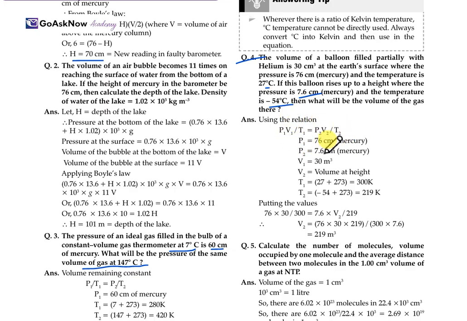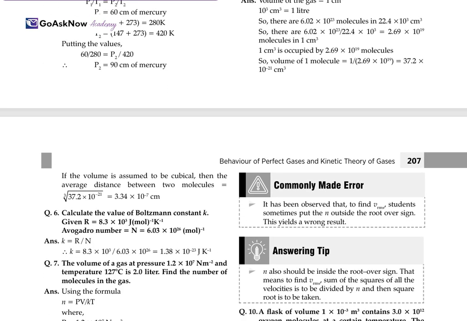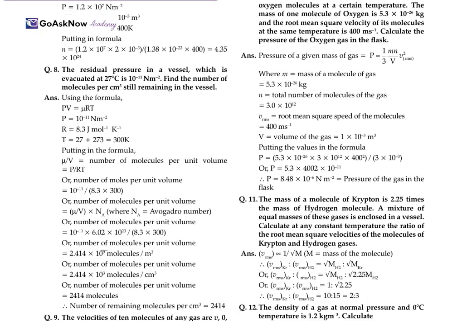P1 is equal to 76, P2 is equal to 7.6 centimeter, and we have V1, T1, T2. When we substitute all the values, we get the value of V2. The new volume of the gas will be 219 centimeter cube. So simply with the ideal gas equation, we have just calculated the value of volume.